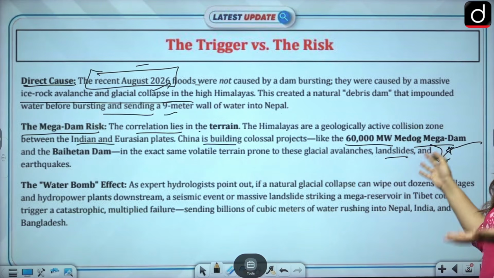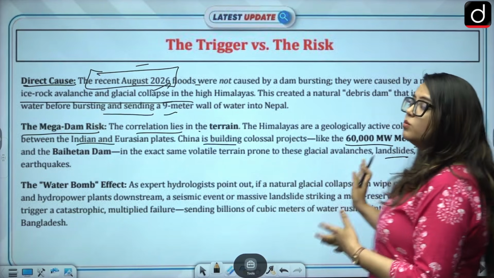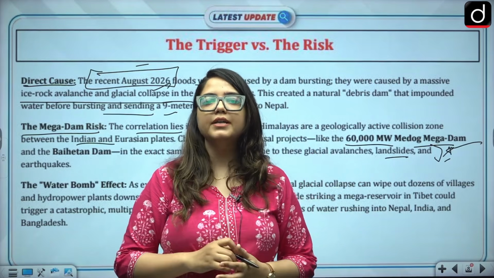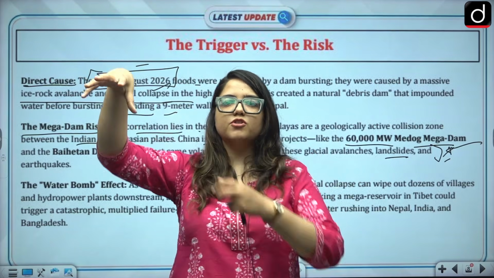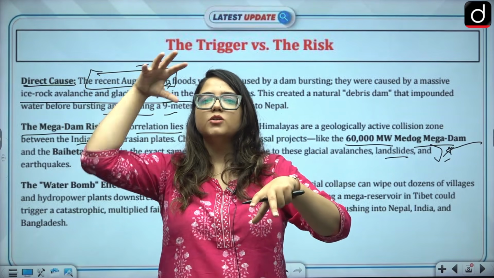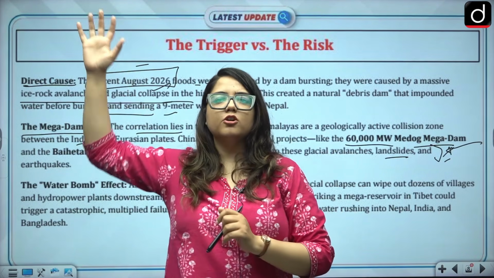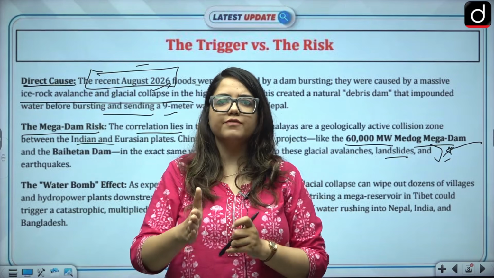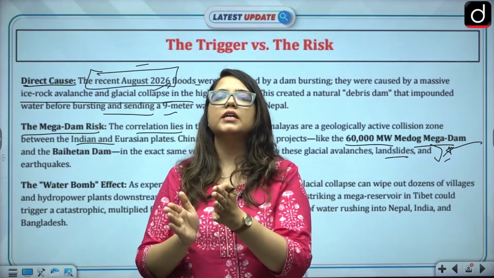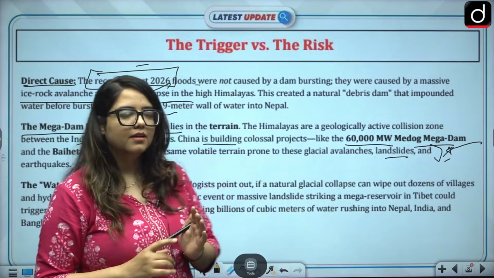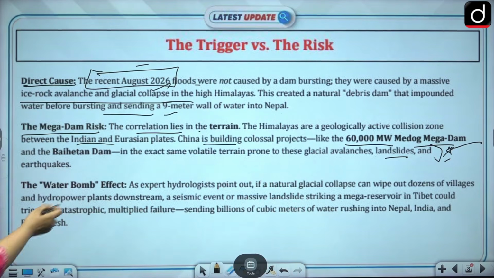Because this is going to create so much trouble. But China knows that this might happen here, but the effect will come in Nepal or India. Why? Because China is in the upstream, Nepal and India are in the downstream. So whatever happens here will get carried forward there and China won't witness it. So they cross the entire China, and at the very boundary of it, they create this dam, so that China has no impact to bear, right? Exactly. The water bomb effect is there.